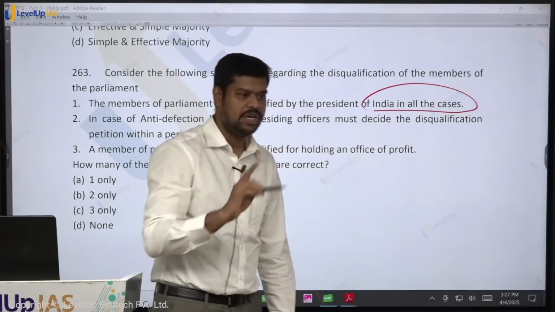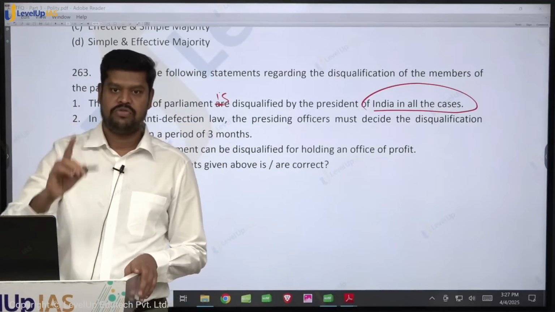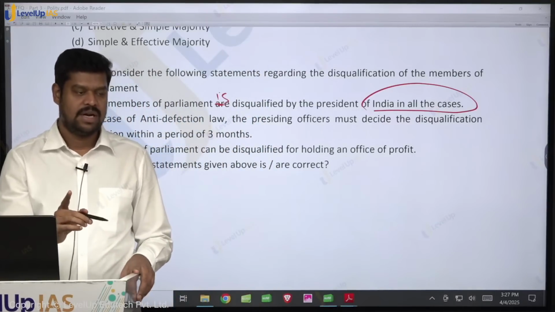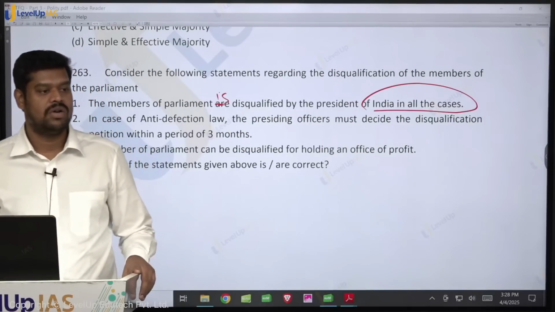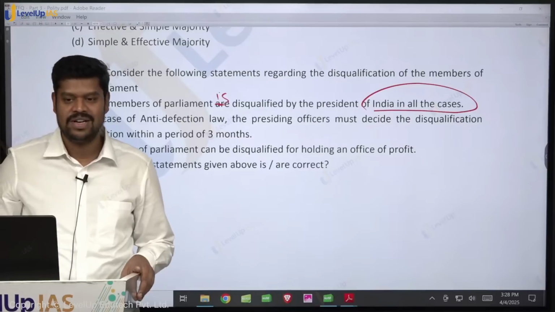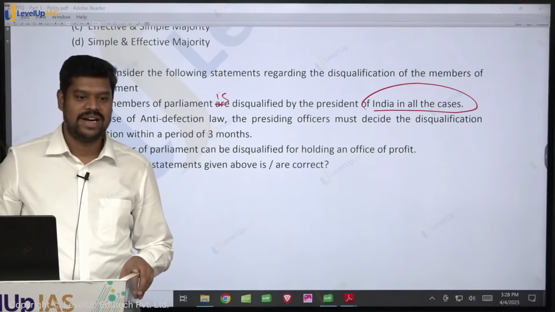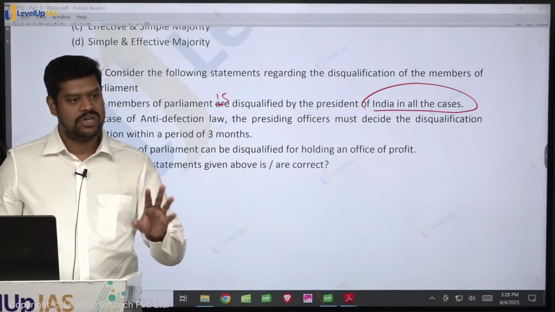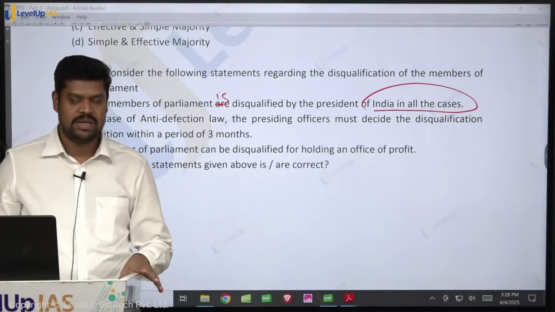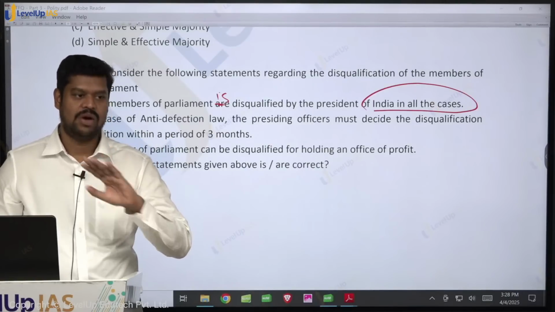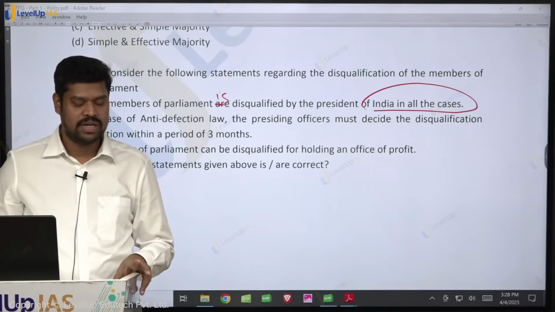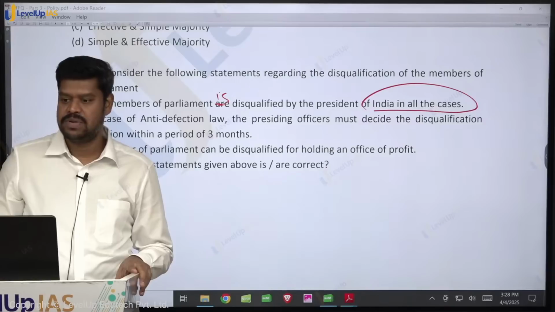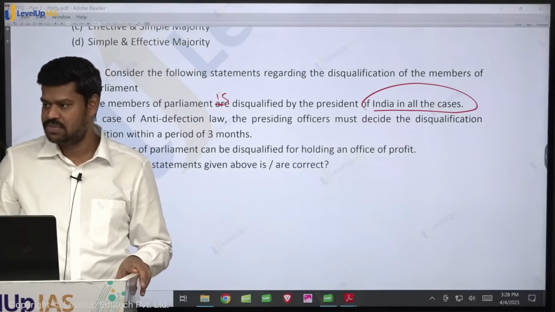So please keep it in your mind. Always watch out for extreme statements. In 90% of the cases, extreme statements are wrong, but not in all the cases. So that is again very important. You will have to take a call whether it is right or wrong. But if you are not sure, you can go for wrong. In most of the cases, how does UPSC do it? Whenever they use a word like only, exclusively, or in all the cases, these are all extreme statements. So please watch out for the extreme statements.